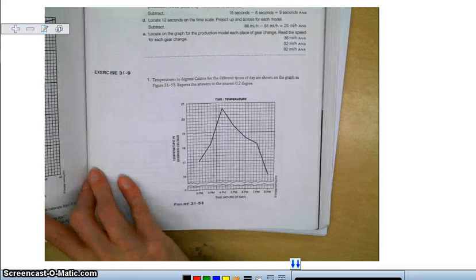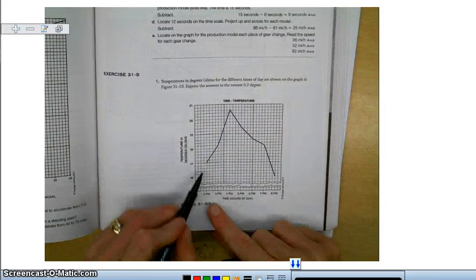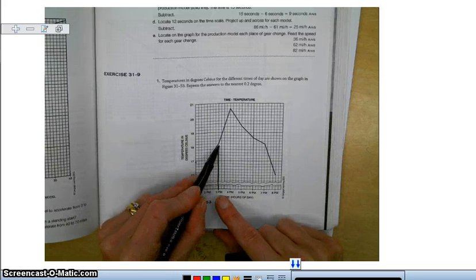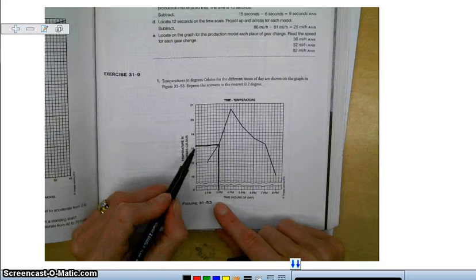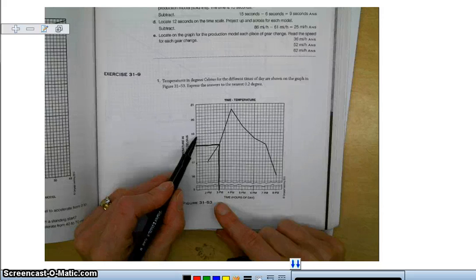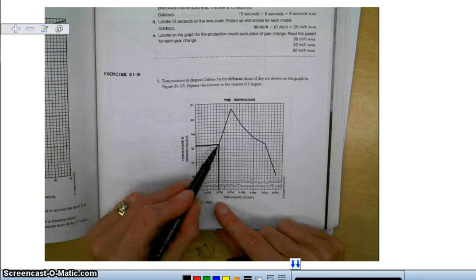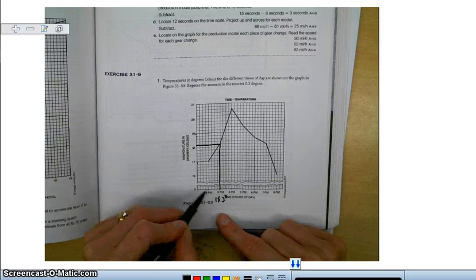So the temperature for each of the hours, basically you would just go through and say, okay, at 2 p.m. it looks like it's at 17. At 3 p.m. we're just going to go up there. That looks like it's about, let's see, 0.2. So this is 18, 18.2, 18.4, 18.6, 18.8, and 19. So each of these marks is 0.2. So the temperature at 3 p.m. would be 18.2 degrees.